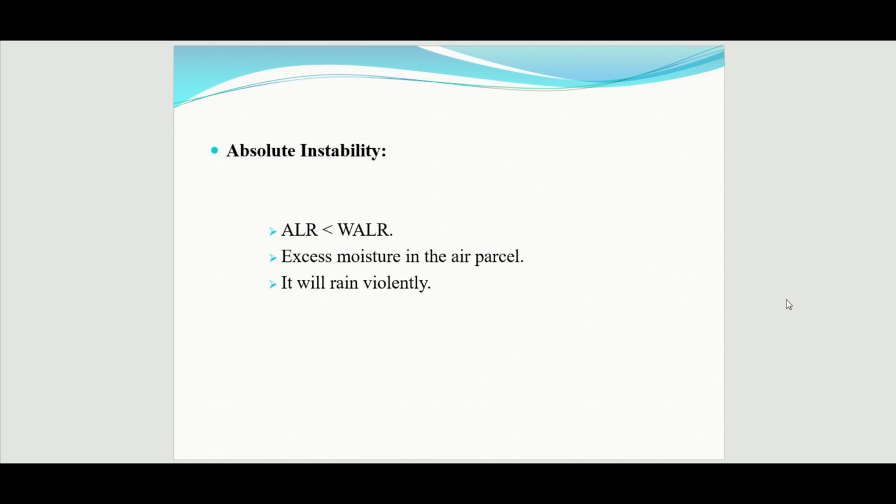And the last one is absolute instability. Here ALR is less than WALR. ALR means adiabatic lapse rate and WALR means wet adiabatic lapse rate. Here wet adiabatic lapse rate is greater so that the air parcel contains excess moisture. More moisture will be in the air parcel. So due to that, rain and thunderstorms will occur. So this is all about adiabatic lapse rate.